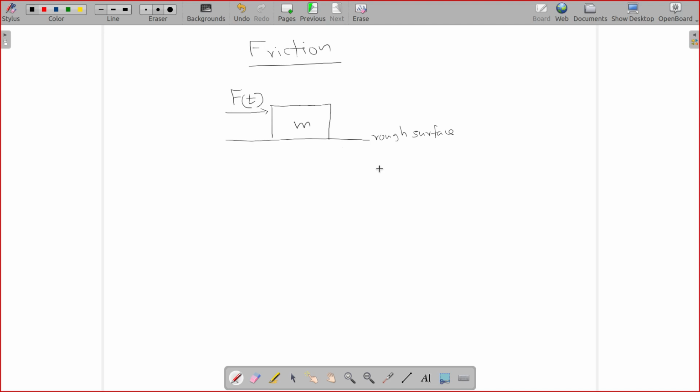Now if we keep on increasing the force, at t is equal to 0, force is equal to 0, and as we increase the time, we linearly increase the force.